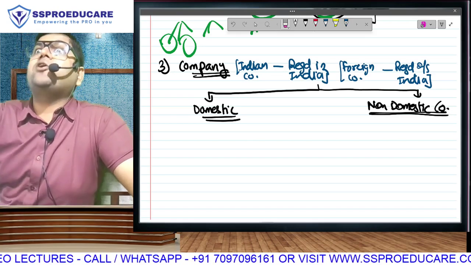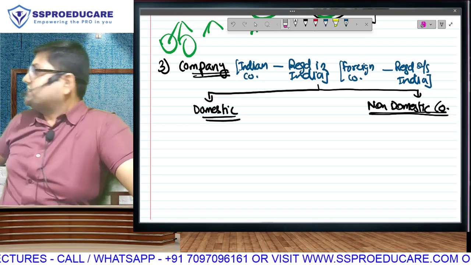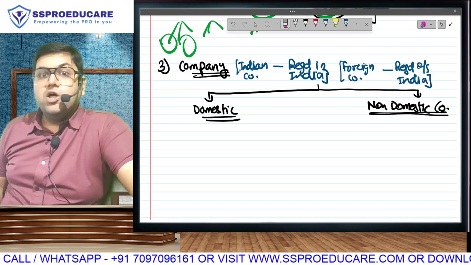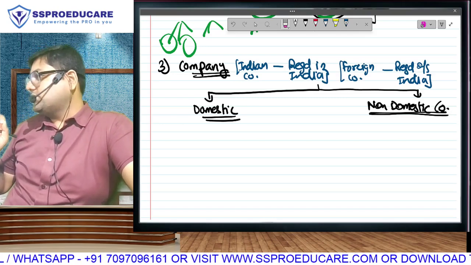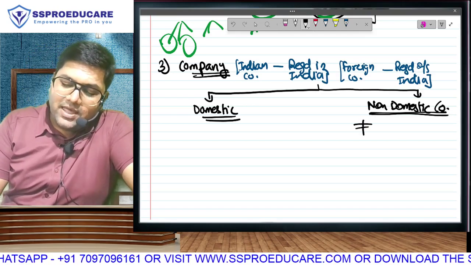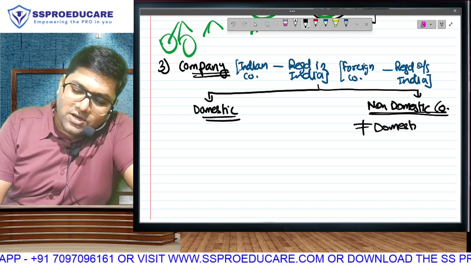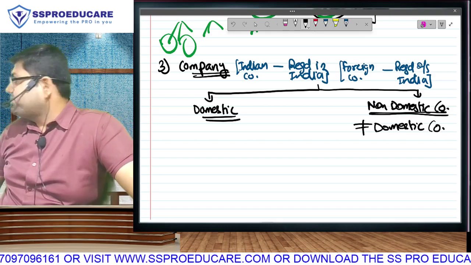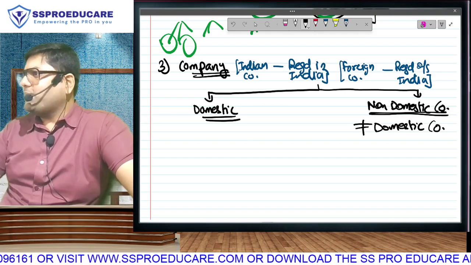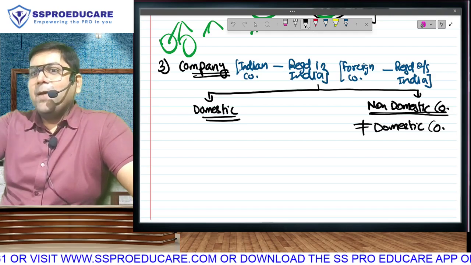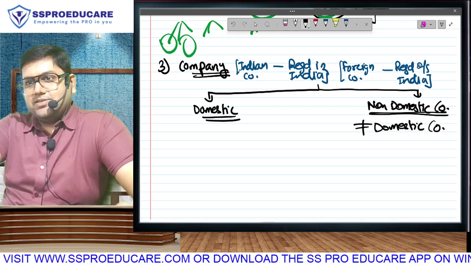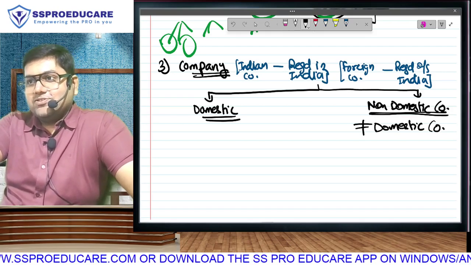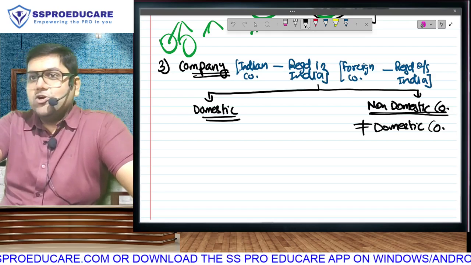Indian or foreign depends on place of incorporation, registration, Companies Act. Domestic or non-domestic is not dependent on incorporation. What is a domestic company? Because non-domestic must follow. I love definitions like this: any company which is not a domestic company is a non-domestic company. How I wish life was so simple. But unfortunately it is. Similarly, in your Companies Act, a public company is a company which is not a private company. Right. But then for that you need to know what is private. So likewise you need to know what is a domestic company.